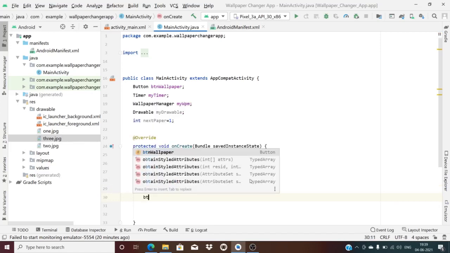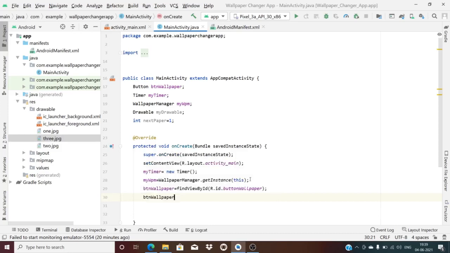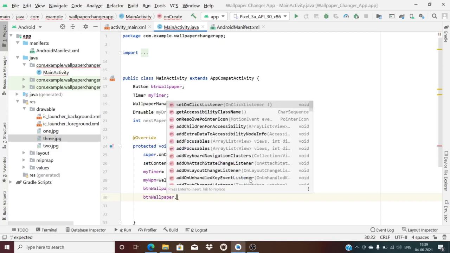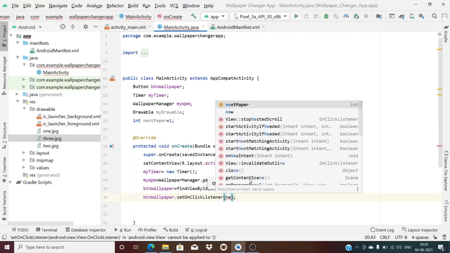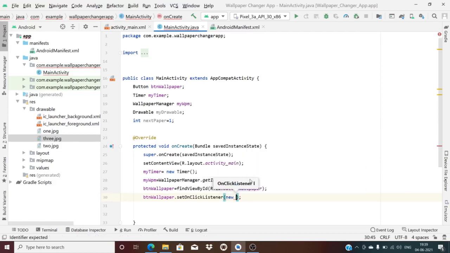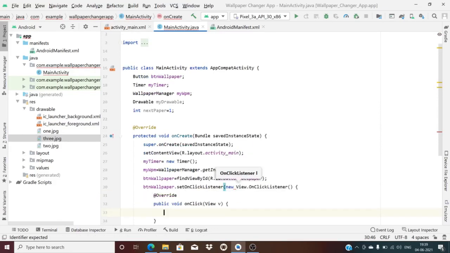Now after this, button wallpaper dot setOnClickListener, new View.OnClickListener. I am into a new method now.